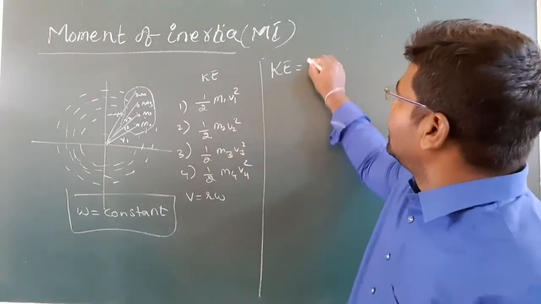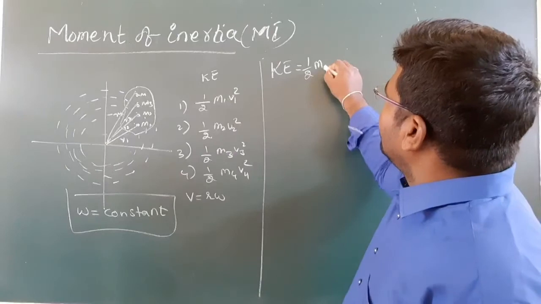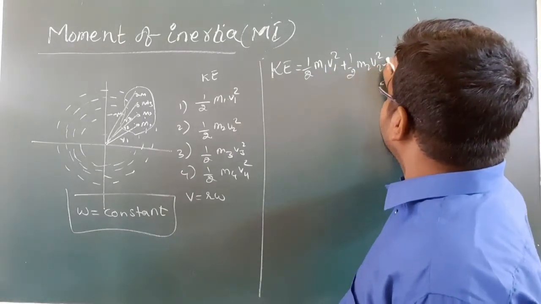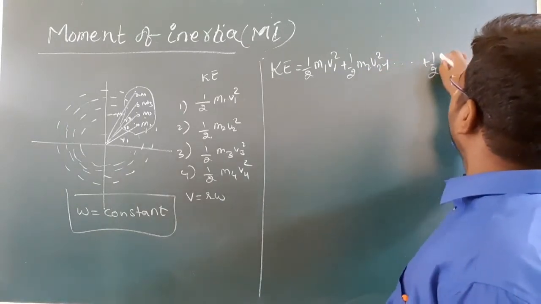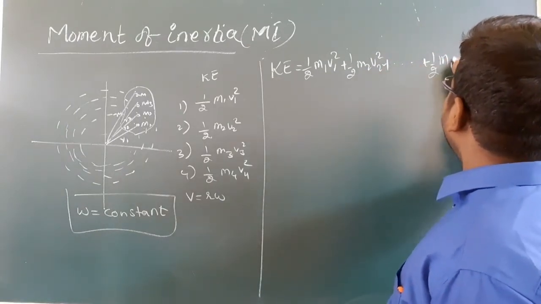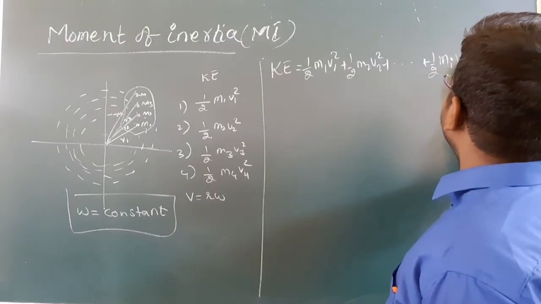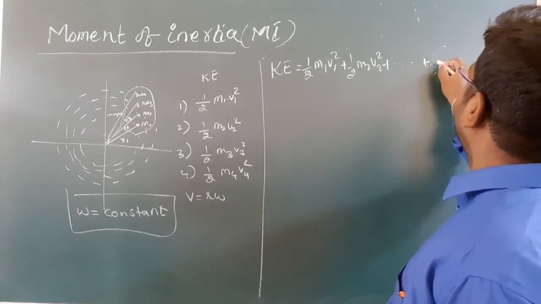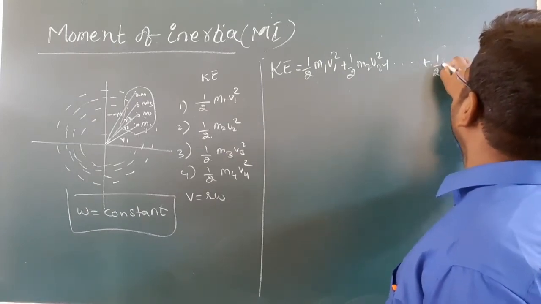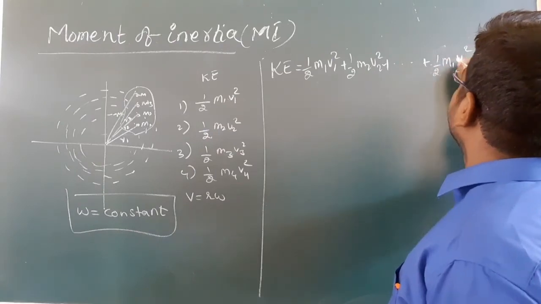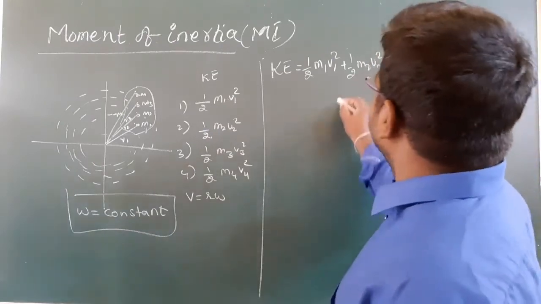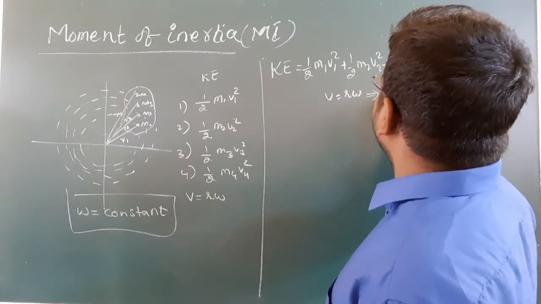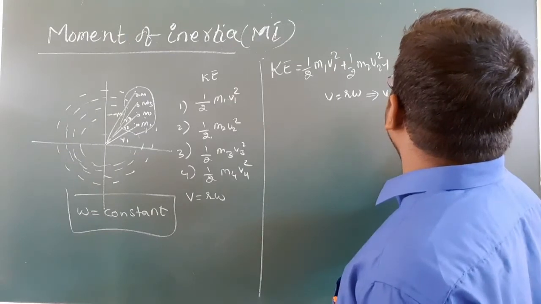It is denoted KE. KE is equal to 1/2 m1 v1 square plus 1/2 m2 v2 square plus and so on, plus 1/2 mi vi square. Now you have to write v equal to r omega, and v1 equal to r1 omega.